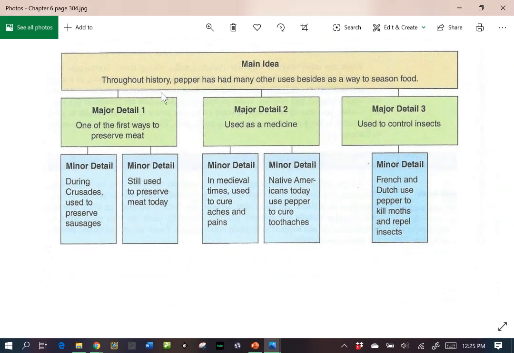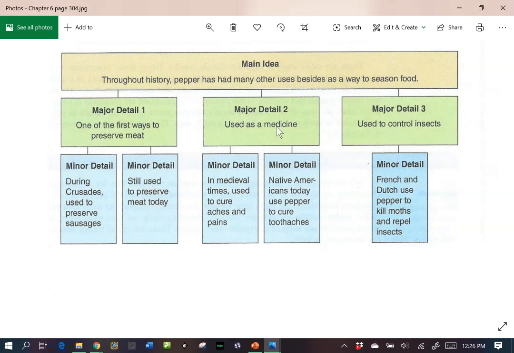So the main idea is throughout history, pepper has had many other uses besides as a way to season food. Okay, so here we have the green boxes. These are our major details. These will be those other ways. So the first of the ways is to preserve meat. Okay, so here in the minor, then it gets us more specific examples. So during the Crusades, it was used to preserve sausages, and still used to preserve meat today.